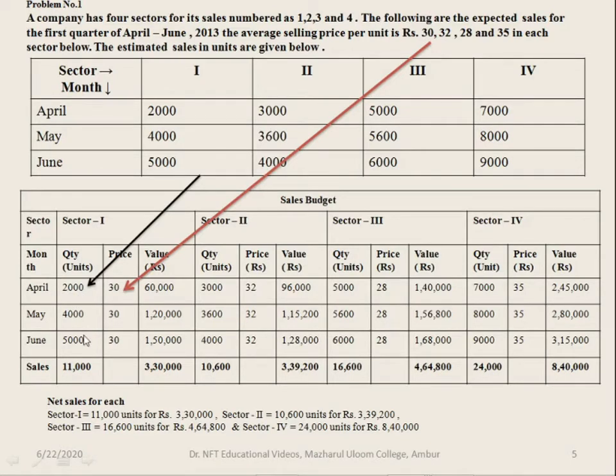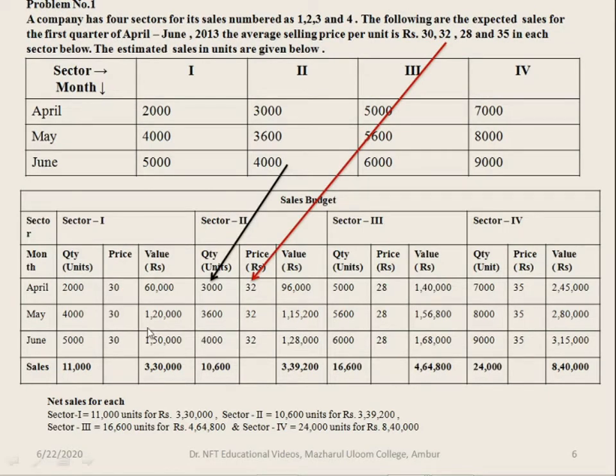2000, 4000 and 5000. So here the price is 30 rupees for sector 1. So 30 rupees for all the 3 months. So 2000 into 30 is 60,000, 4000 into 30 is 1,20,000 and 5000 into 30 is 1,50,000. If you add up the quantity of units it is 11,000 and value is 3,30,000.